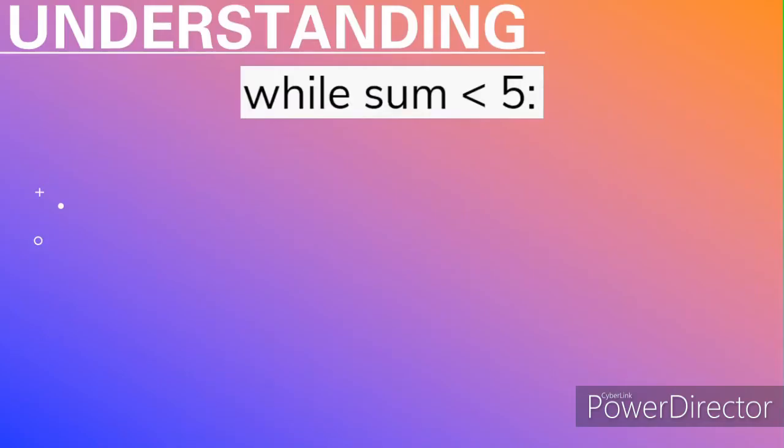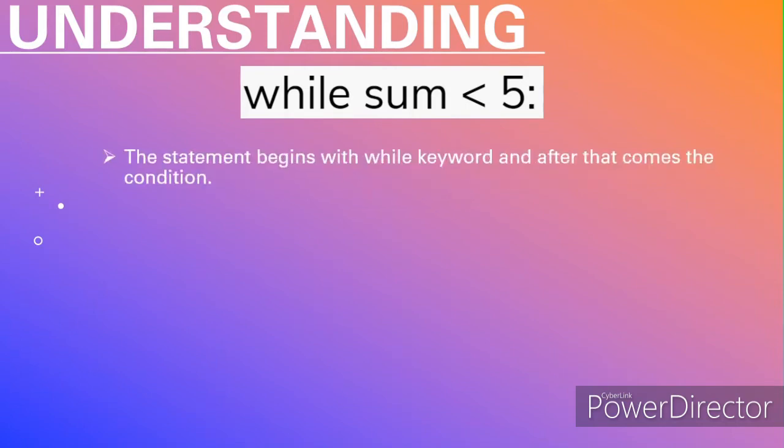Here is an example of a while statement. This is how you write a while statement in Python. Let's break this statement down so you can better understand what is happening and what will happen when you run it. The statement begins with the while keyword. It then adds a condition, as you just learned a minute ago. In this particular situation, a variable named sum must be less than 5 for this loop to continue executing the tasks that are attached to the while statement code block.